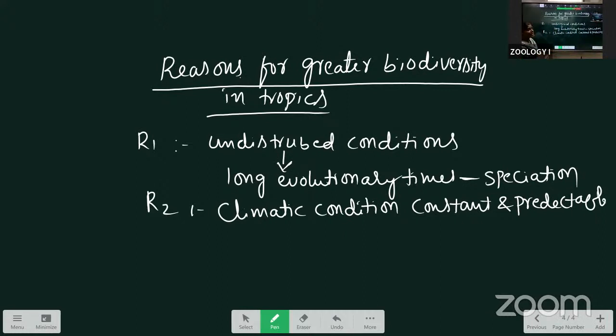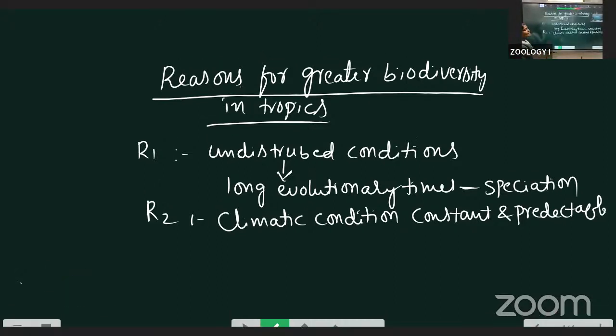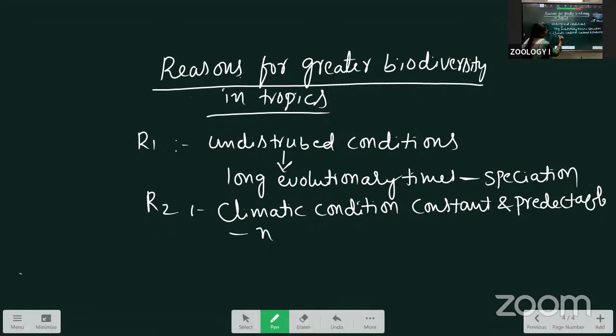They are not disturbed in their climate, for example, summer and winter they are maintaining. That's why climatic conditions are constant. Predictable means the animal can identify. That's why niche speciation occurs. This is the second reason: climatic conditions are constant and predictable, so they form niche speciation.